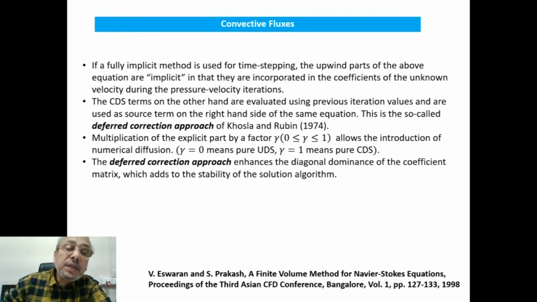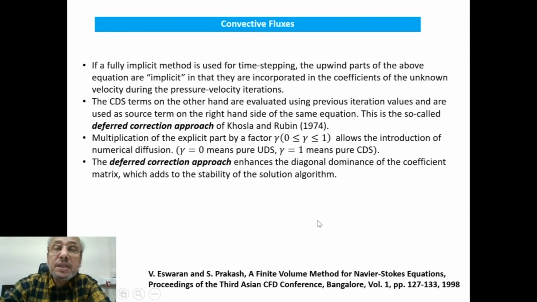The deferred correction approach enhances the diagonal dominance of the coefficient matrix. When we will arrange this pressure iteration matrix, we will again discuss it, but it's better to mention here now that deferred correction approach enhances the diagonal dominance of the coefficient matrix, which adds to stability of the solution algorithm.